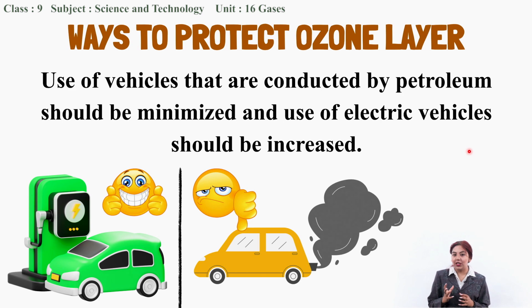Another thing we can do is reduce the use of vehicles that work on petroleum. Since these vehicles release various compounds that contain oxides of nitrogen and that deplete the ozone layer, we should minimize the use of vehicles that run on petroleum, and we should promote the use of vehicles that work by electricity. Now, these are all the ways we can protect our ozone layer.